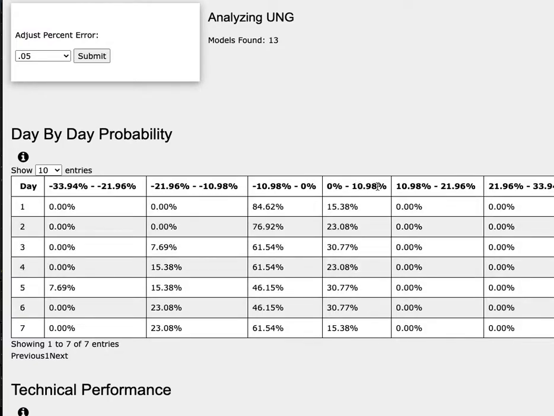0 to 11%. To the downside, it has a 46% chance to fall between 0 to negative 11%, and a 15% chance to fall between negative 11 to negative 22%, and 8% chance to fall between negative 22 to negative